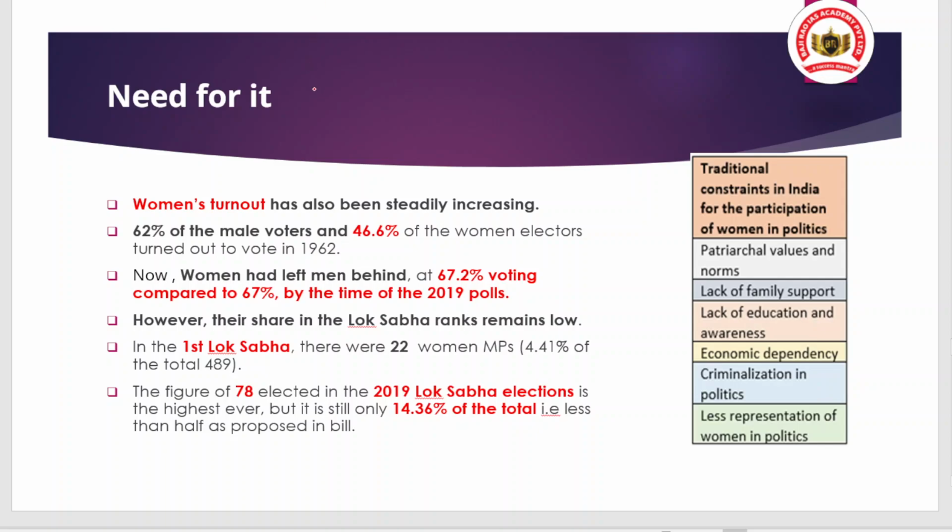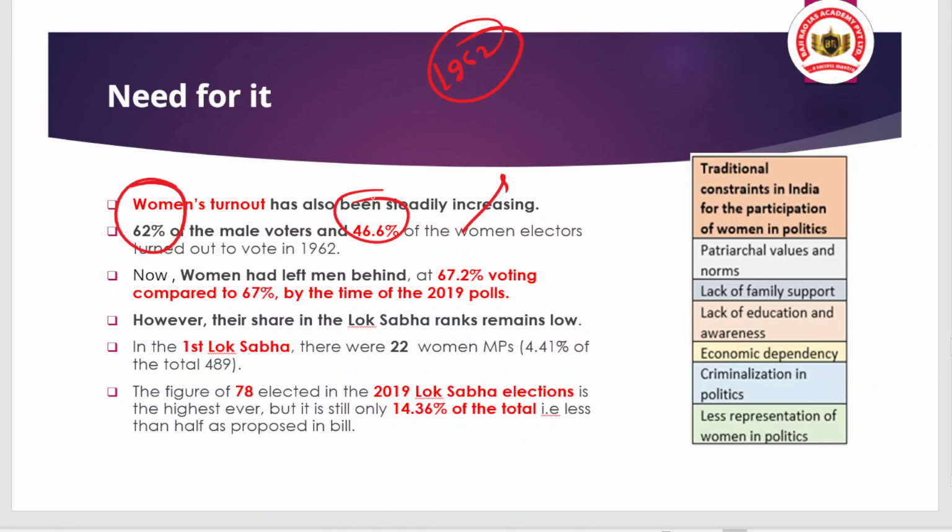You can understand that in 1962 the women's voting turnout was only 46.6%, whereas male voters turnout was 62%. But in the 2019 election, the women left the men behind, because 67.2% of women participated, as compared to 67% of men in the 2019 polls. But this is related to voter turnout. When we talk about political participation and political representation, it is very much less.